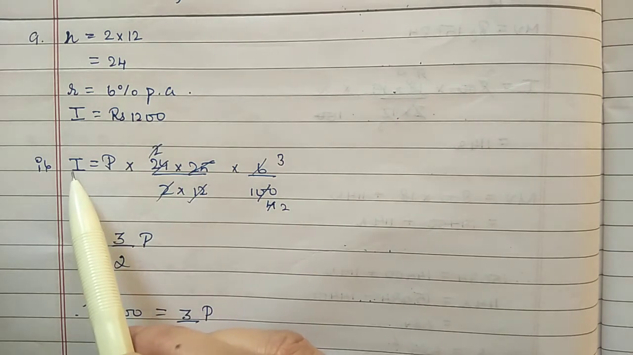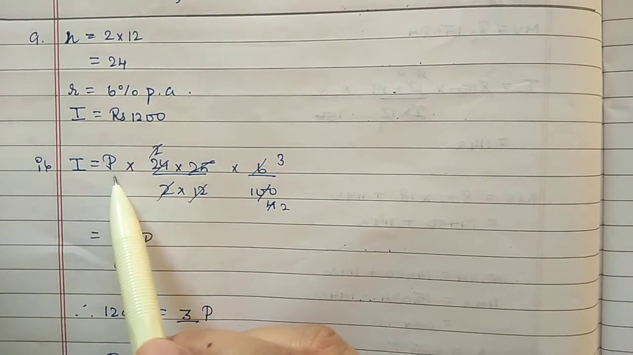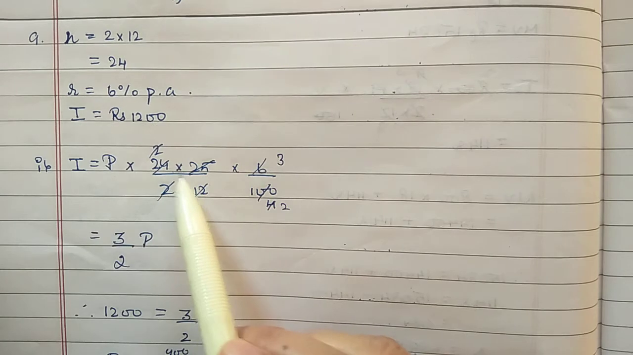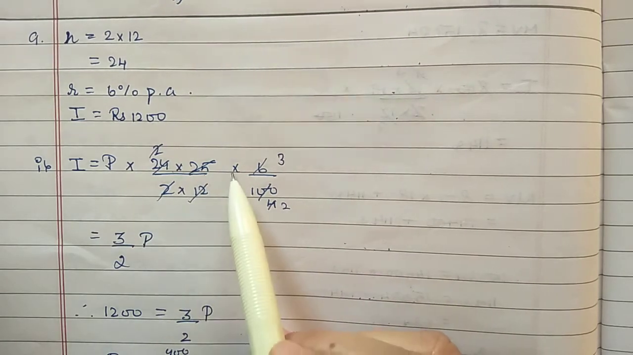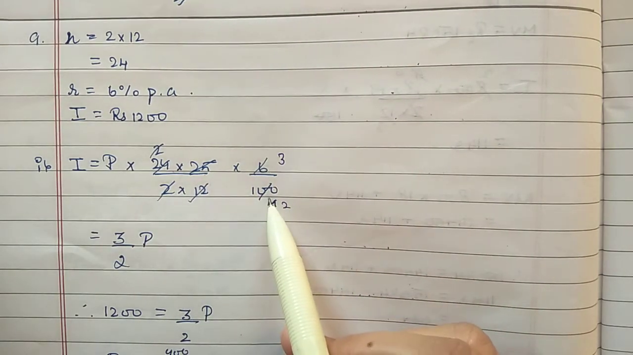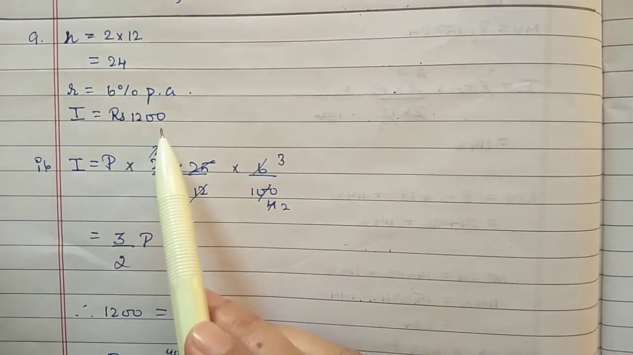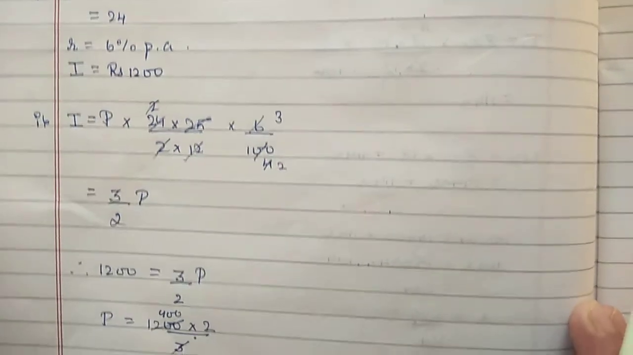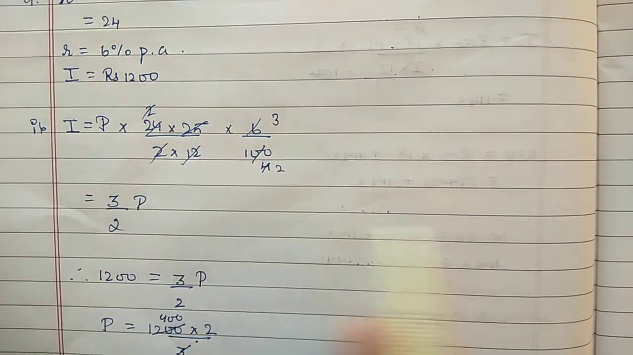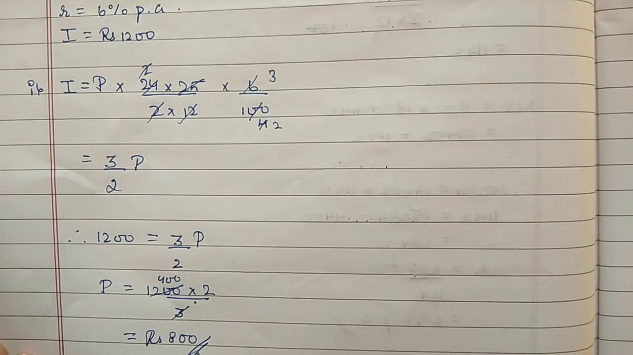First we will calculate interest in terms of P. Let the monthly deposit be P, so interest is P into n plus 1 by 2 into 24 into R by 100. Substitute values, then you will get interest 3 by 2P. Now this interest we will compare with the given interest in the question. So 3 by 2P is equal to 1,200. So P will be 800 rupees here.